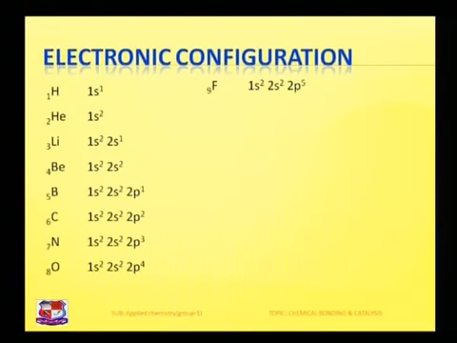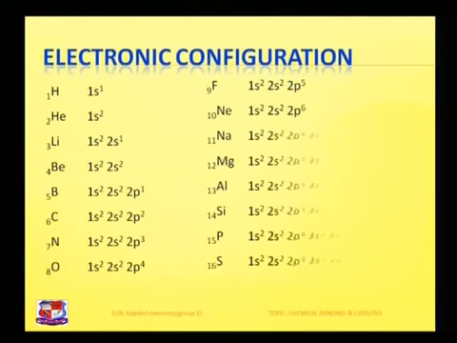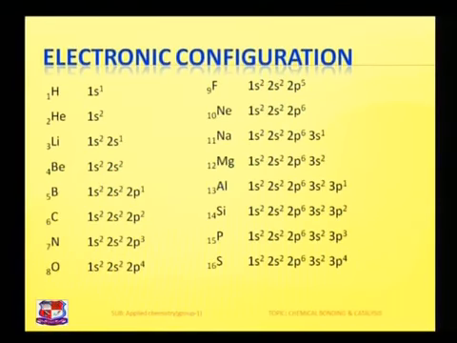Now further, fluorine, atomic number 9. Again the last electron will enter the same p orbital and it will be 1s2, 2s2, 2p5. Neon 10, 1s2, 2s2, 2p6. Now the p orbital is completely filled with 6 electrons. So in the next element, sodium, with atomic number 11, 1s2, 2s2, 2p6, the next electron will enter the new energy shell, which is the third energy shell, with 1 orbital S and 1 electron.